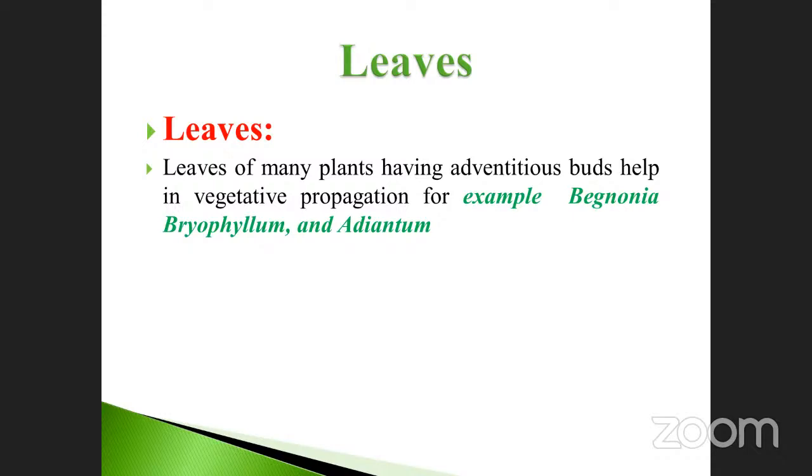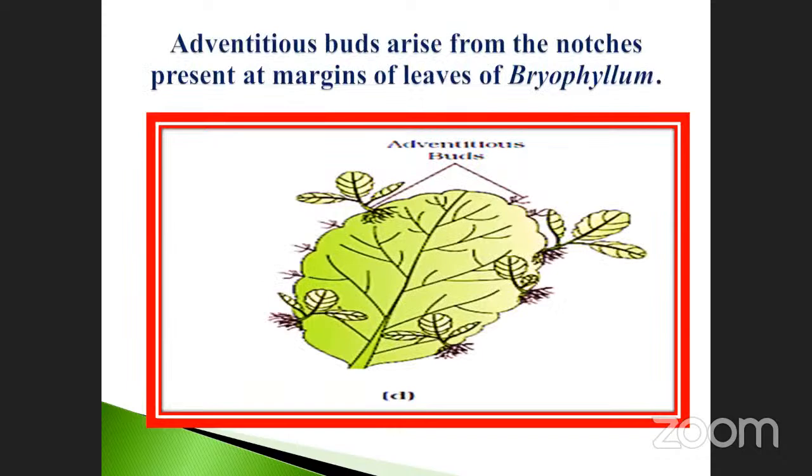See the slide, I think this is the structure. This is the Bryophyllum parent plant. See that on the margin of the leaves there are so many adventitious buds, small buds, but they have grown completely. The small bud grows and also produces adventitious roots, and the buds grow into plantlets.